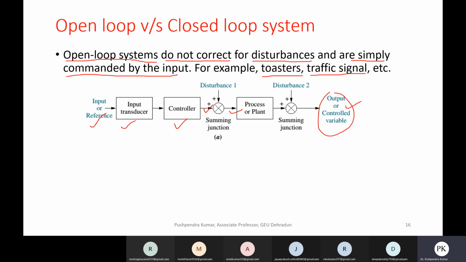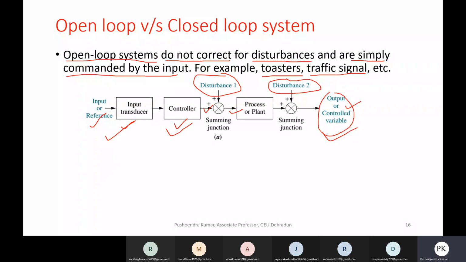But you do not measure what the output is, whether you are getting the correct output, whatever you are interested in. What type of output you want, it doesn't measure that. You just give input, the controller generates a control signal according to that input, and it gives you output. And there may be disturbances, many disturbances to the process. For example, if you have more traffic on one road, it is also a disturbance. Or maybe your washing machine motor is not working properly, that is a disturbance.